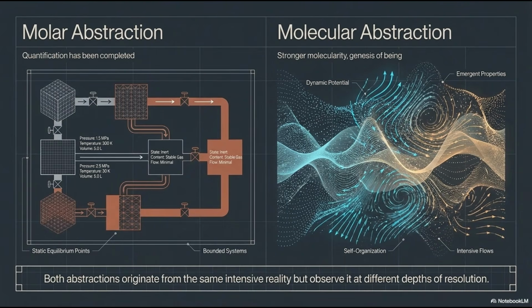Molar abstraction views systems as stable, inert, and quantifiable fixed points in space. Molecular abstraction looks deeper at self-organization, emergent properties, and intensive flows. Both originate from the same reality, simply observed at different resolutions.